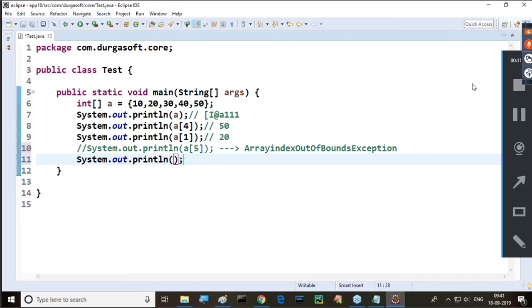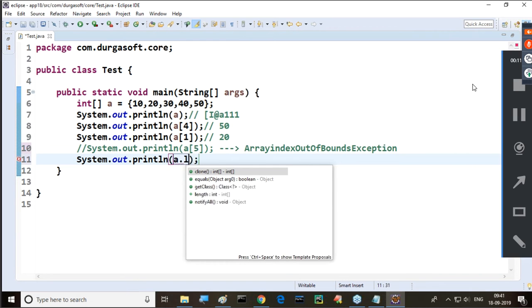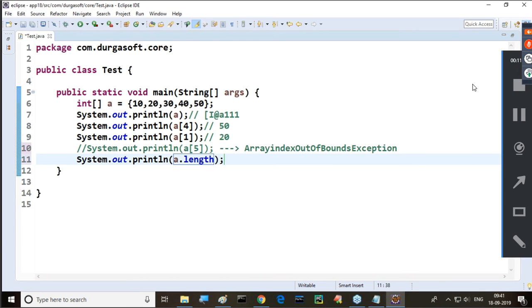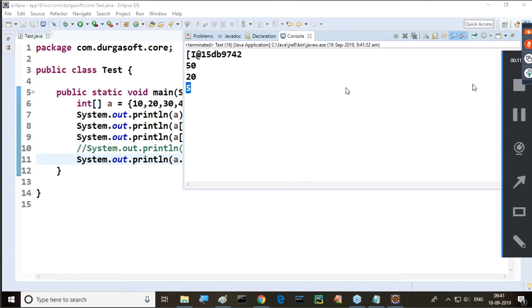Remember one point here. To represent the size of the array, there is a predefined variable in every array. That predefined variable is length. Length is a predefined variable. Understand my point? So System.out.println of a.length. If you do this, automatically we are able to get the size of the array. What is the size of the array here? 5 is the size of the array here.